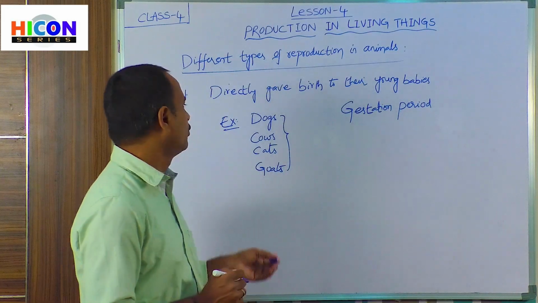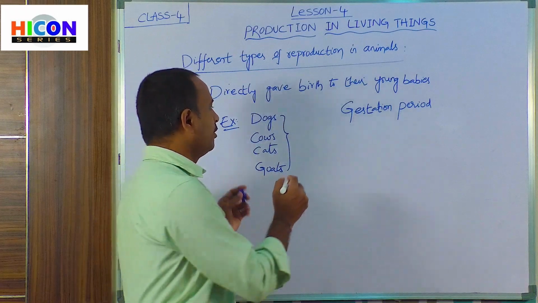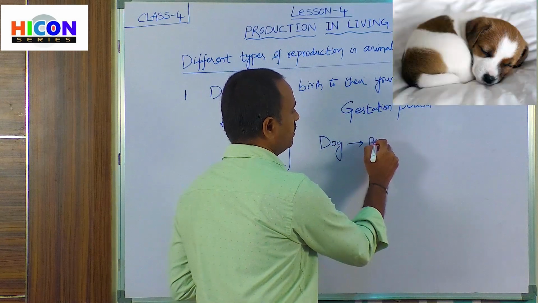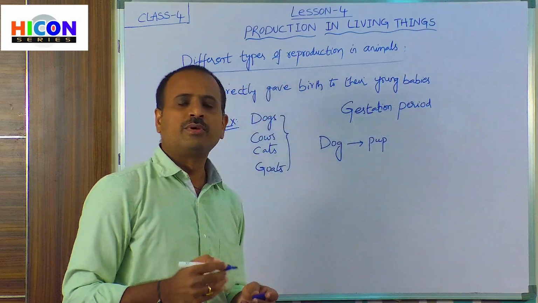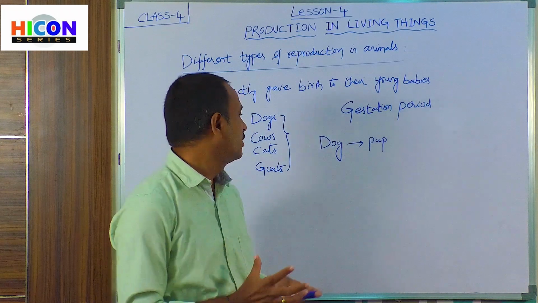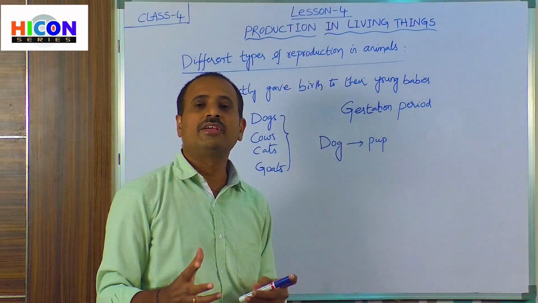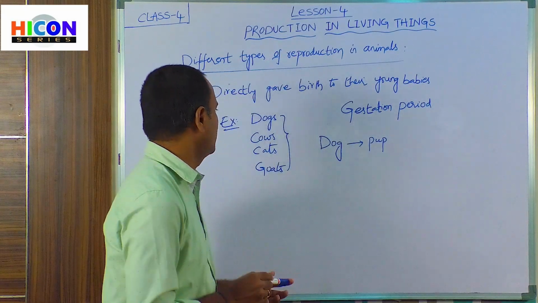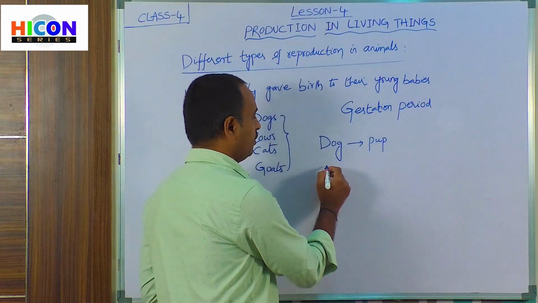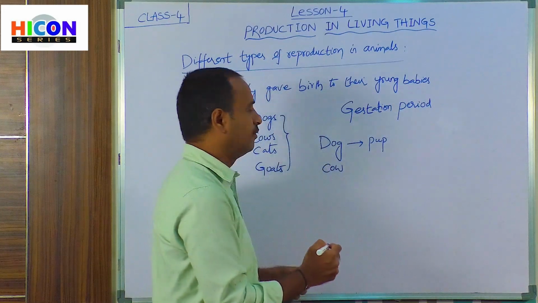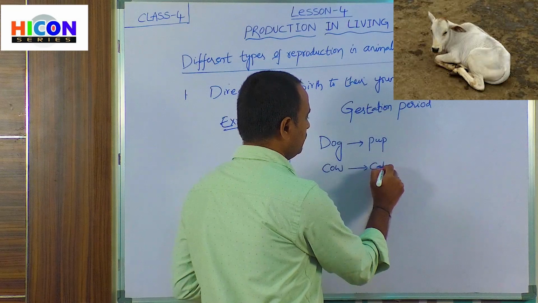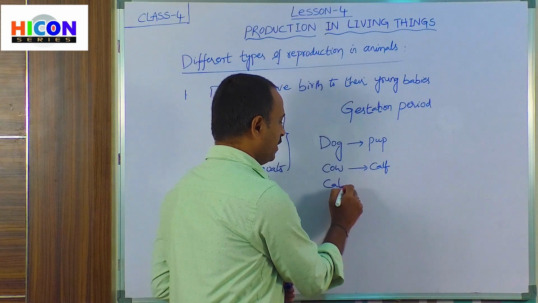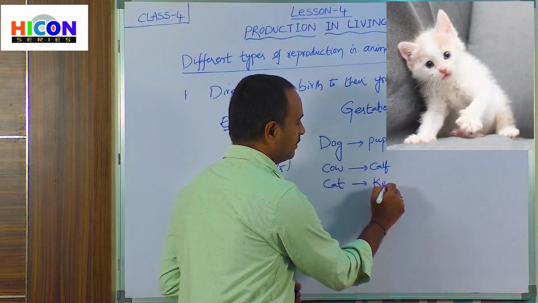Whereas if you take a dog, the young baby of a dog is called a puppy. That means pup. You can observe the small pups of dogs in your street and in the houses of some people. They look very cute and beautiful. In the same way, the young baby of a cow is called a calf, and the young baby of a cat is called a kitten.